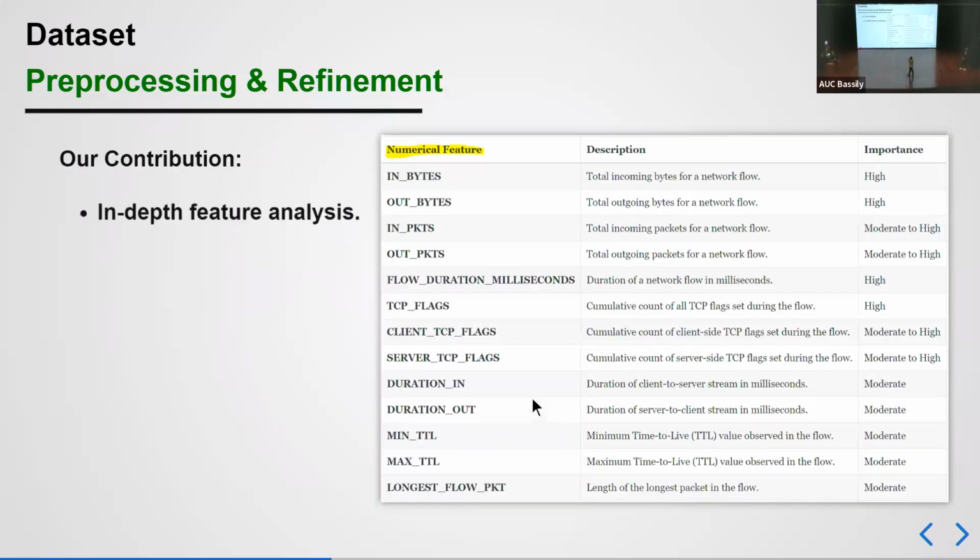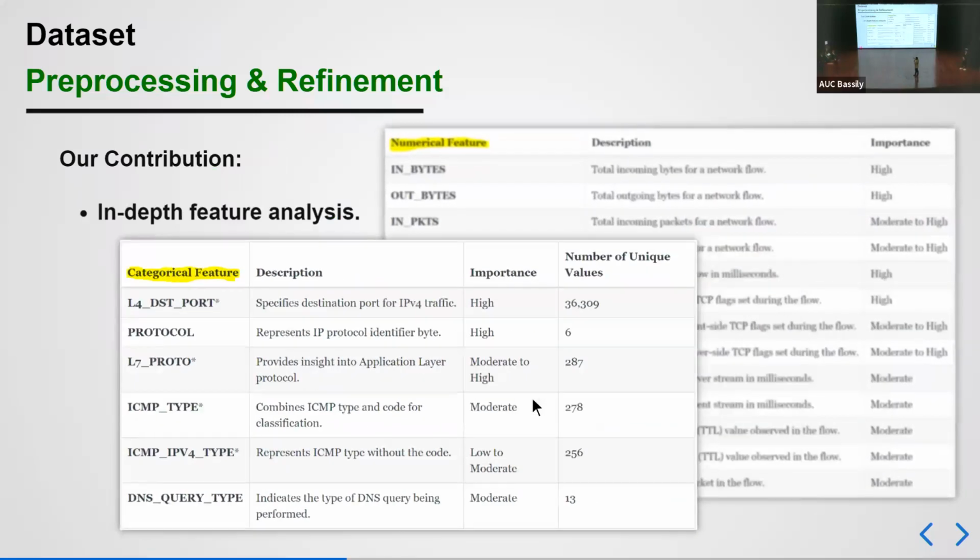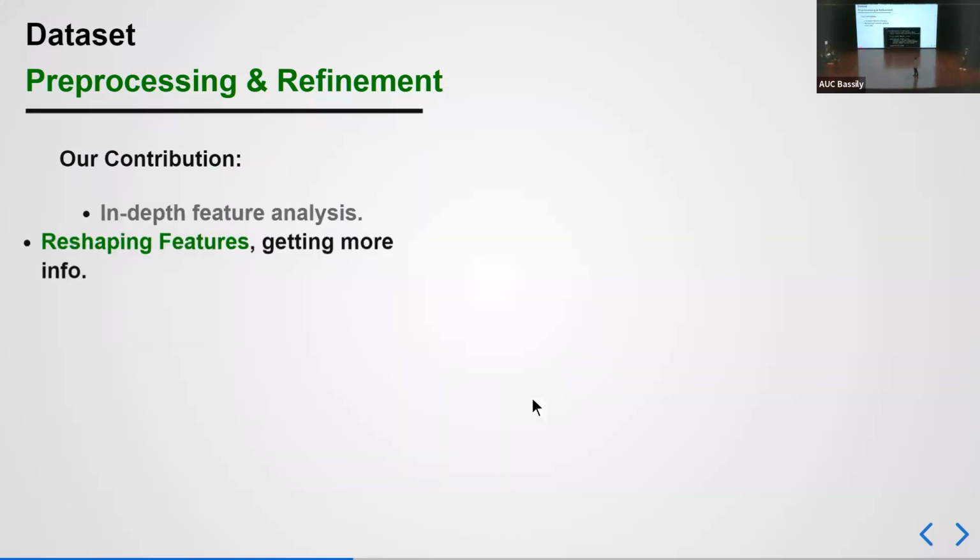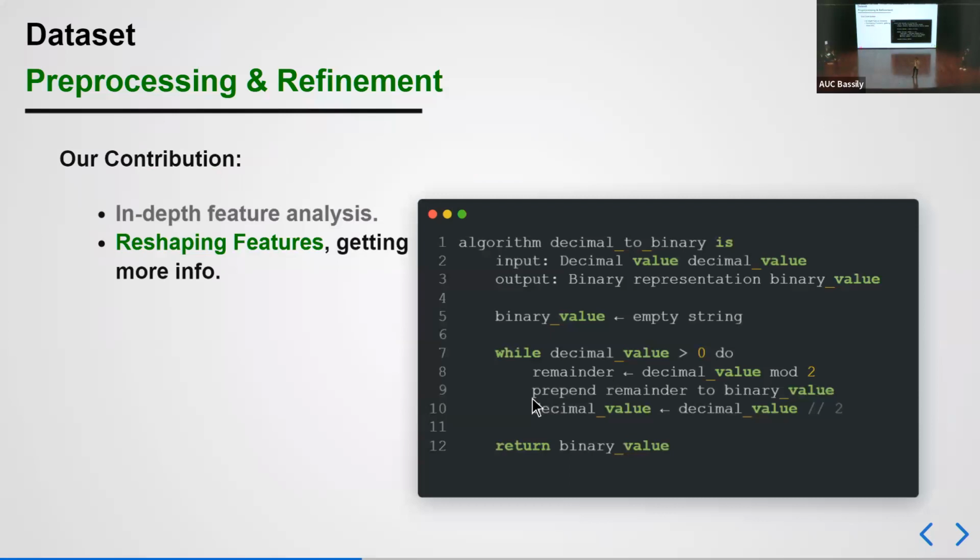So our contribution is as follows. We did an in-depth feature analysis of all features in the dataset, numerical, showing importance to them, and also for the categorical features. We also reshaped some features, did some feature engineering in order to get more info for the model.